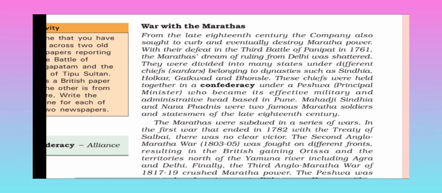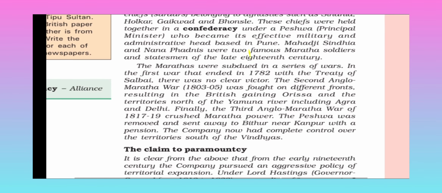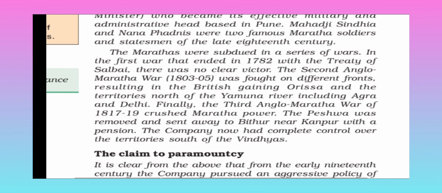They were divided into many states under different chiefs, Sardars belonging to dynasties such as Sindhia, Holkar, Gaekwad and Bhonsle. These chiefs were held together in a confederacy under the Peshwa, the principal minister, who became its effective military and administrative head based in Pune. Mahadji Scindia and Nana Fadnavis were two famous Maratha soldiers and statesmen of the late 18th century. The Marathas were subdued in a series of wars.